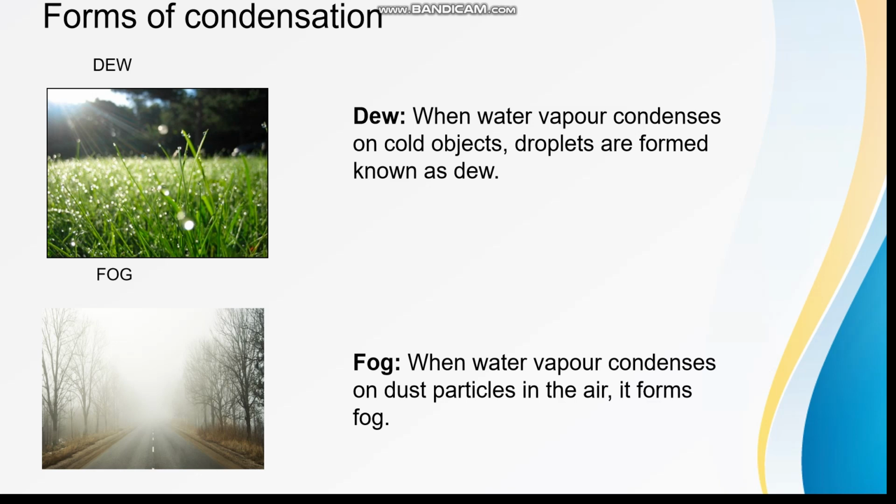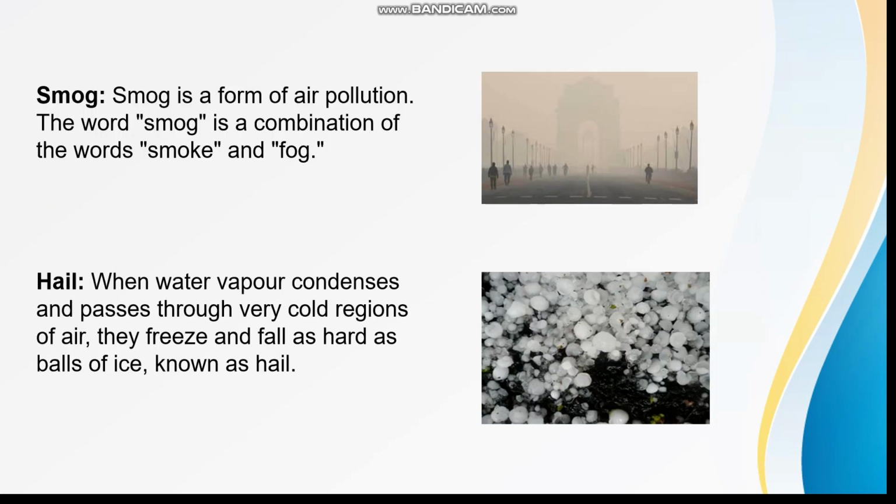Fog. When water vapor condenses on dust particles in the air, it forms fog. And it is this fog which makes it difficult for us to find our way on a cold winter morning. Smog. Smog is a form of air pollution. The word smog is a combination of the words smoke and fog.